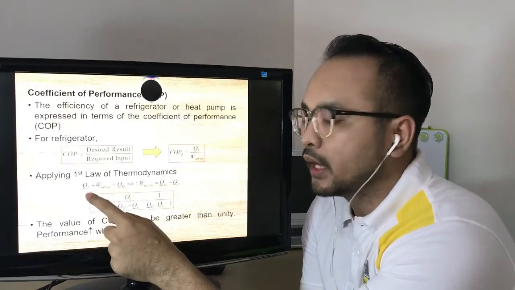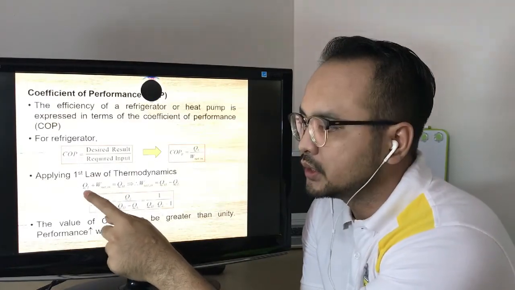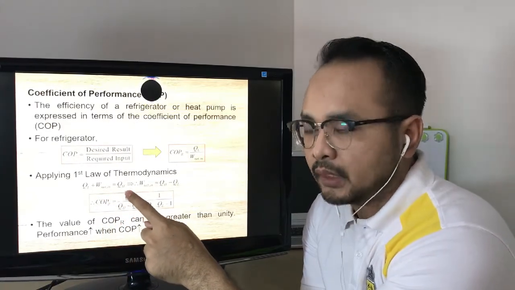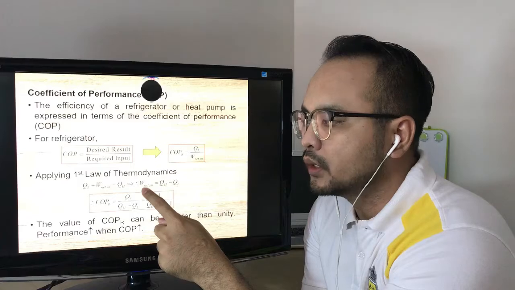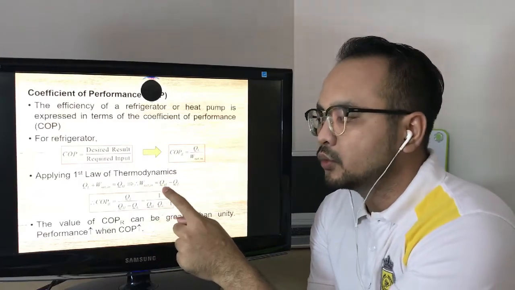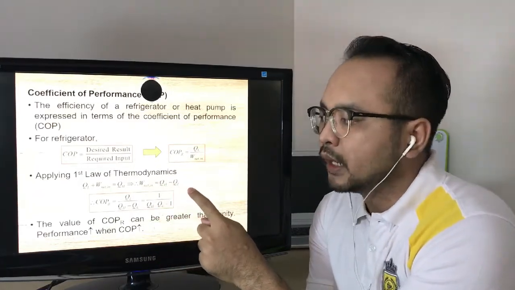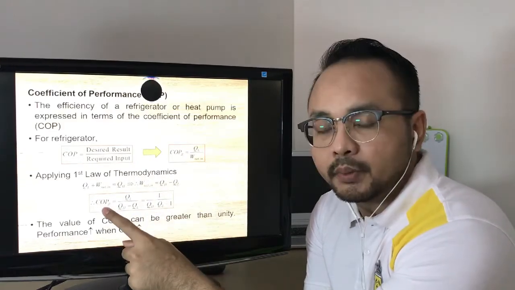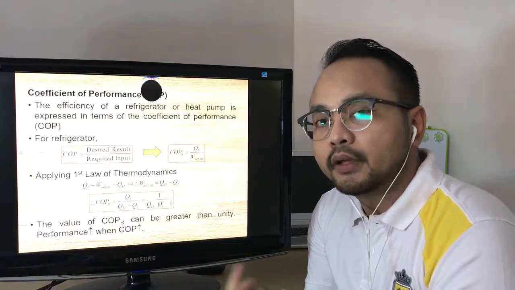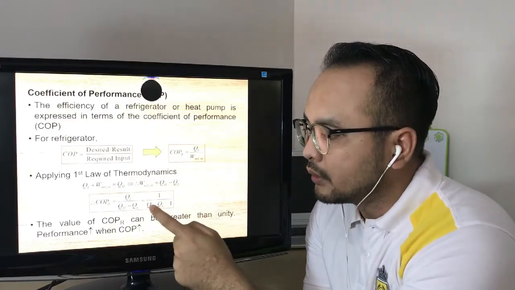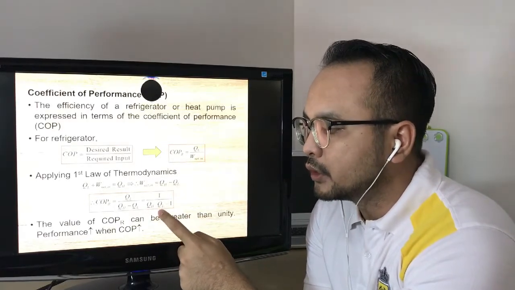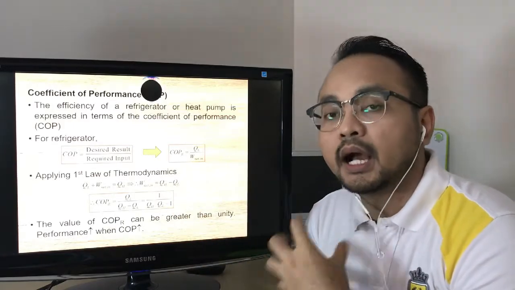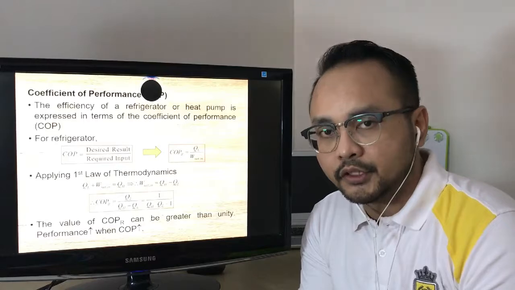That's why we get QL plus W net in is equal to QH. We can rearrange and get W net in is equal to QH minus QL. This W net in, we can substitute into the COP equation, and after we rearrange, we will get 1 over QH over QL minus 1. So the higher the COP, the higher the performance of the refrigerator.